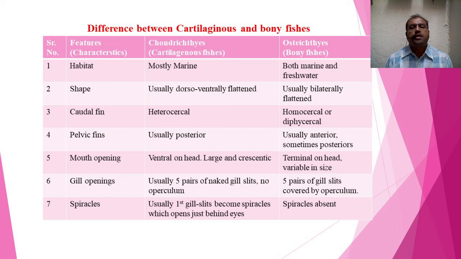If we see the spiracles, in Chondrichthyes usually the first gill slit becomes a spiracle which opens just behind the eyes. In Osteichthyes, or bony fishes, spiracles are absent.